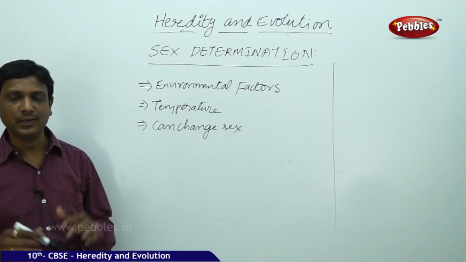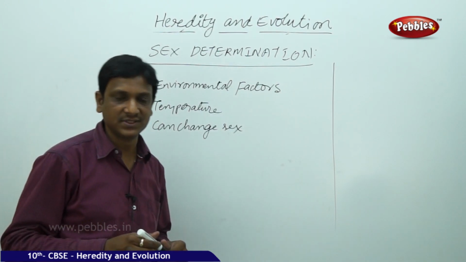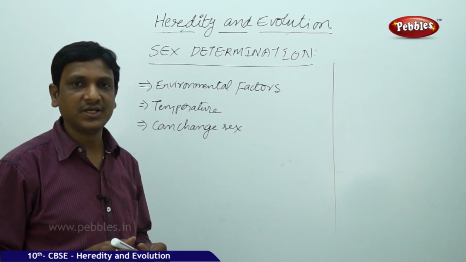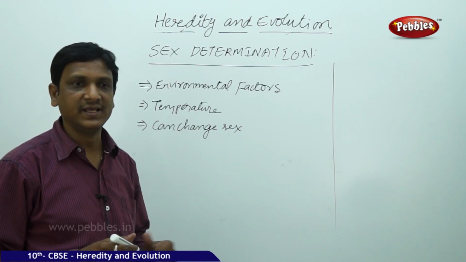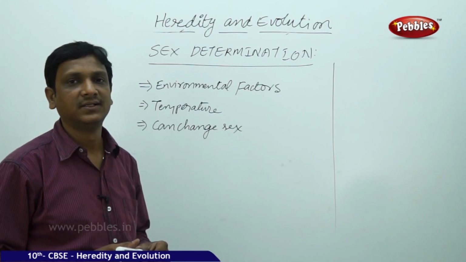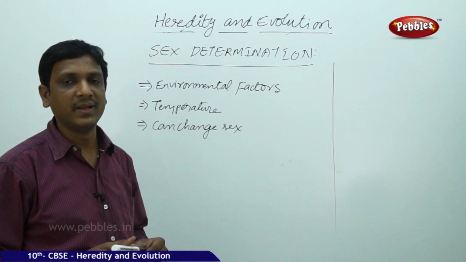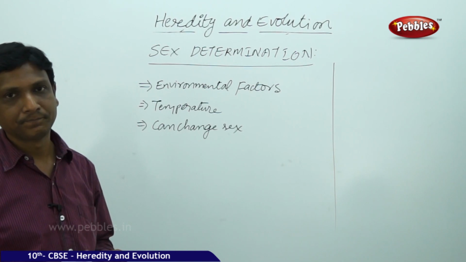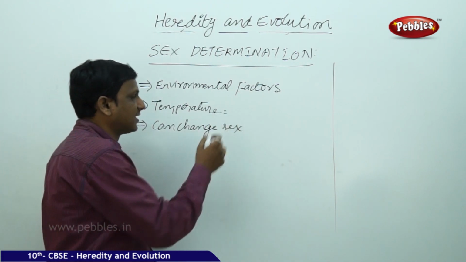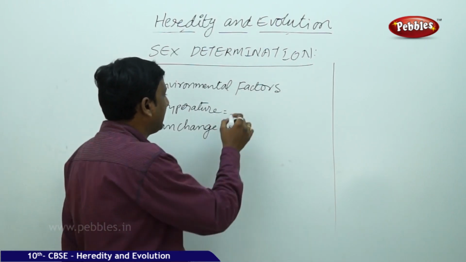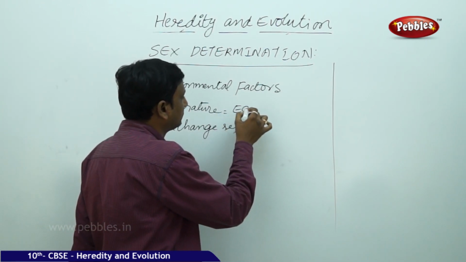In animals, in lower forms, in some of the organisms, the sex determination is based on environmental factors. Various environmental conditions decide whether the newborn baby will be a male or a female. In some cases, the temperature decides. Many animals lay eggs.